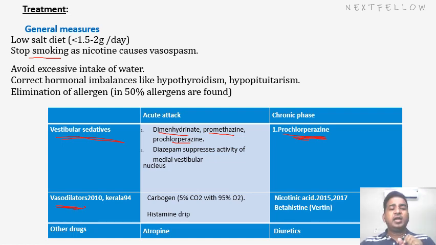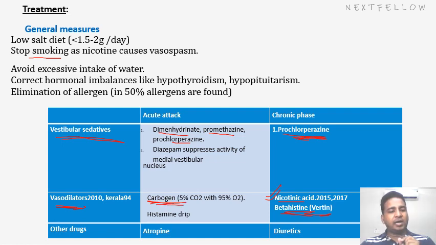Then comes the vasodilator. We all know chronically betahistine we use, in doses of 8 mg, 16 mg, 24 mg, etc. It is a vasodilator, which is a histamine agonist. Then comes nicotinic acid. It has been asked in the exam, nicotinic acid. There were options given like niacin to confuse you. What is the drug used in Meniere's disease? That is nicotinic acid, not nicotine. Nicotine is a substance produced in smoking that will exacerbate the condition, whereas nicotinic acid will lower down or relieve the Meniere's disease symptoms. Nicotinic acid. Another is carbogen.